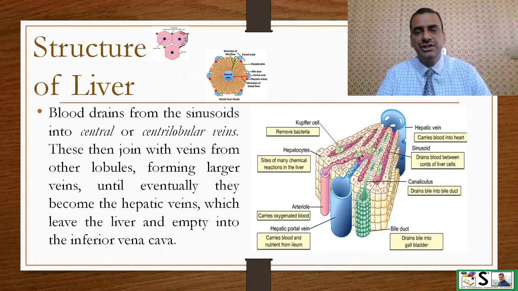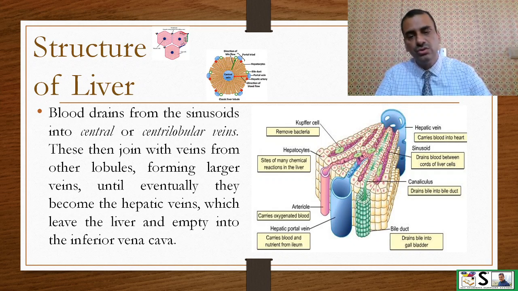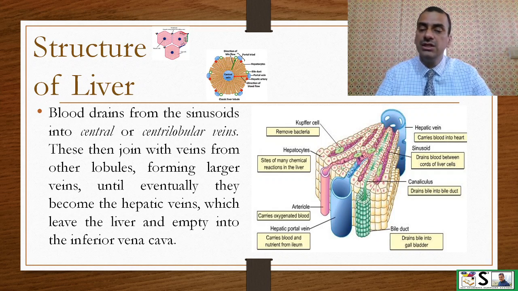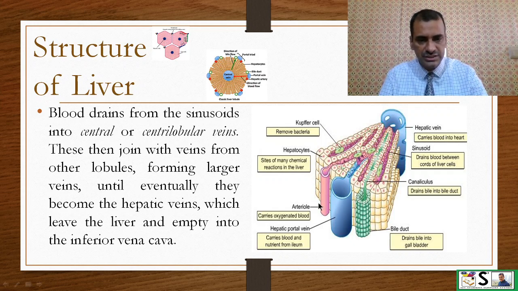The blood drains from the sinusoids into central and centrolobular veins. These then join with the veins of other lobules forming larger veins until eventually they become the hepatic vein, which leaves the liver and empties into the inferior vena cava. Here you can see this is the portal vein, and this is the hepatic artery.